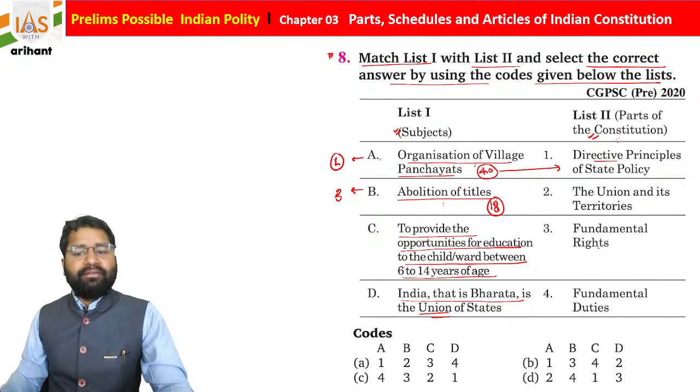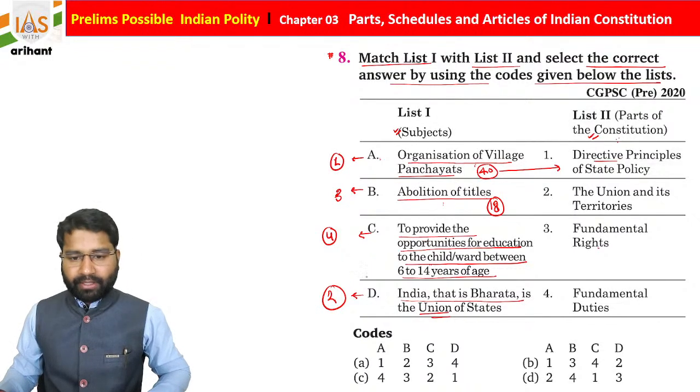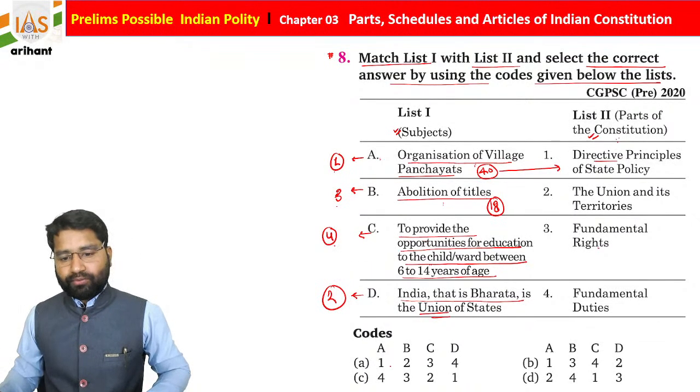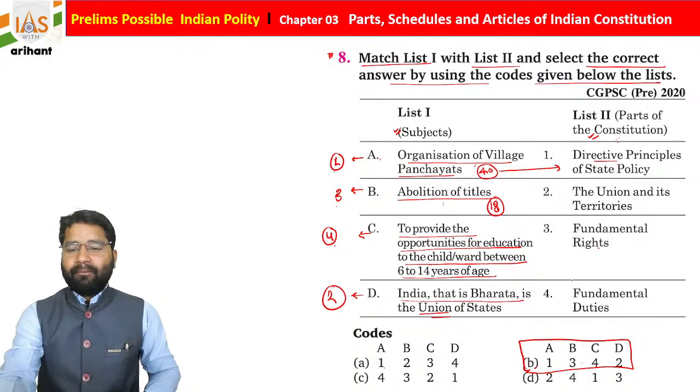To provide opportunity for education to children between 6 to 14 years, it is a fundamental duty, and students automatically this is list 2's 4th. And India, that is Bharat, is the union and state provision. So what you find, 1342. 1342 is basically the right match, which is option 2. So just go with option 2.